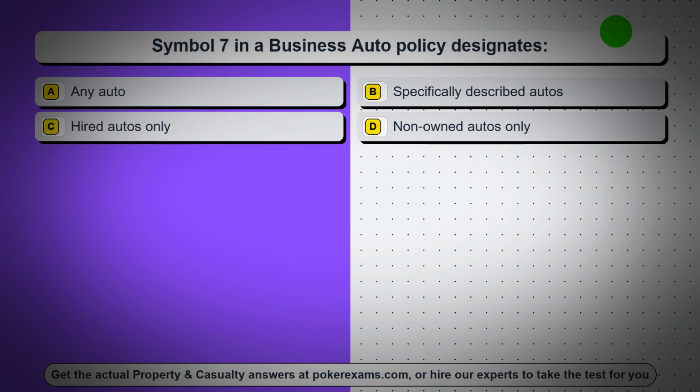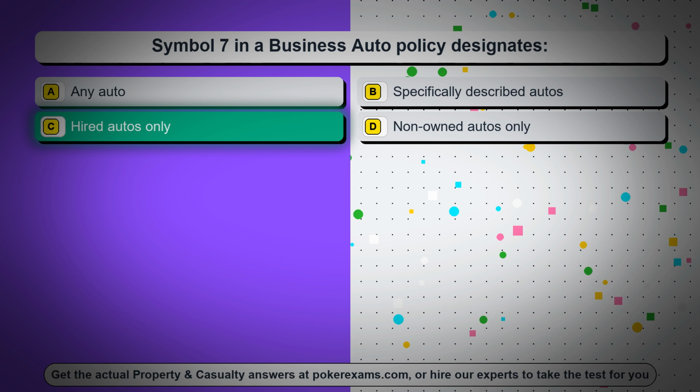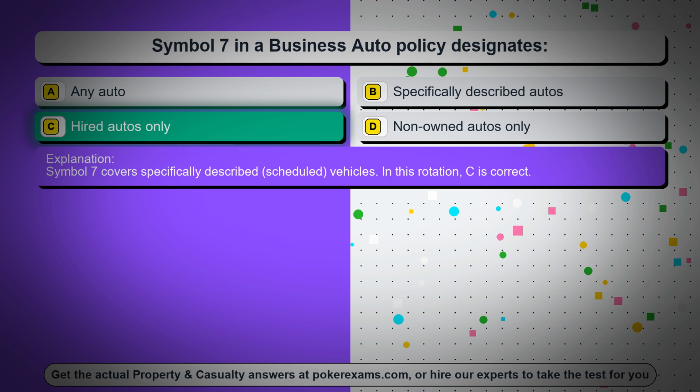Question 99. Symbol 7 in a business auto policy designates: Option A, any auto. Option B, specifically described autos. Option C, hired autos only. Option D, non-owned autos only. The correct answer is option C, hired autos only. Symbol 7 covers specifically described, scheduled, vehicles. In this rotation, C is correct.